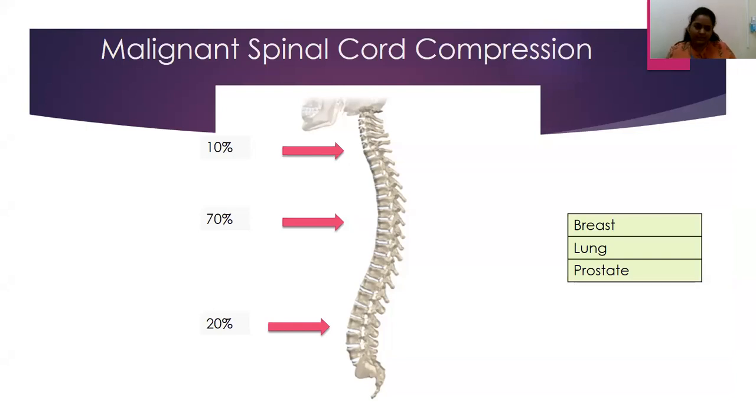Now, there are certain cancers with a higher predisposition, where metastasis to the vertebral bones would lead to skeletal related events, and the patient would present with an MSCC. Amongst the cancers with a predisposition are the breast, lung, and prostate. More commonly, breast cancer presents with bone metastasis already present. So these are the cancer groups we should have in mind whenever a patient comes with a complaint of back pain.